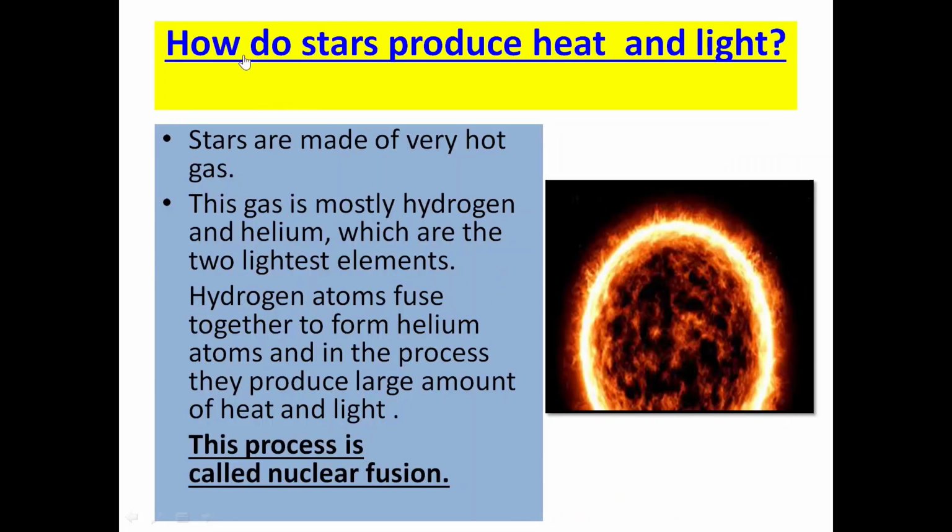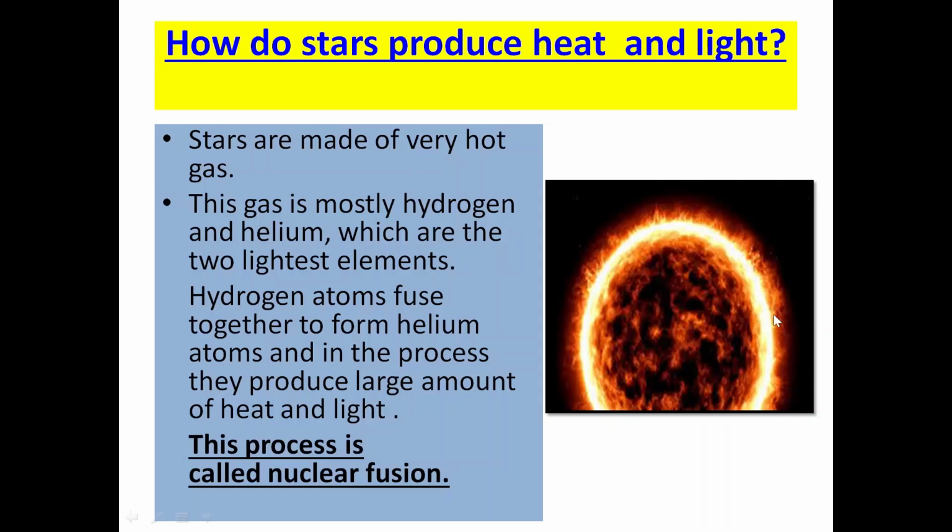Now the question arises, how do the stars produce heat and light? See, stars are made up of very hot gases, and these gases are mostly hydrogen and helium and dust particles. See, what happens, there is a process in which the hydrogen atoms fuse together to form what?